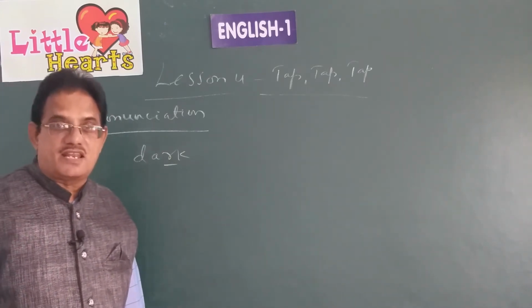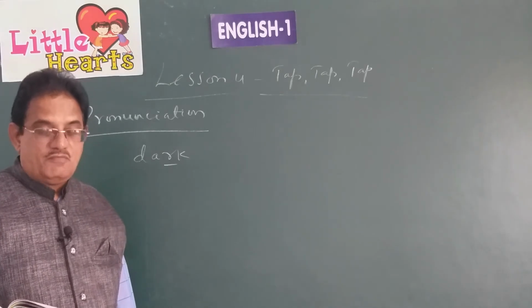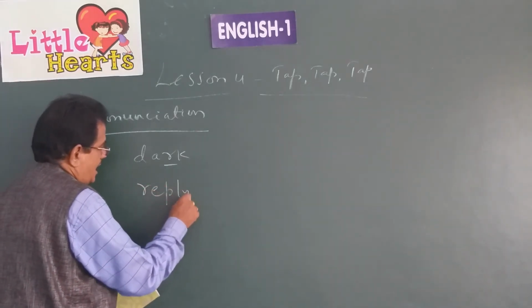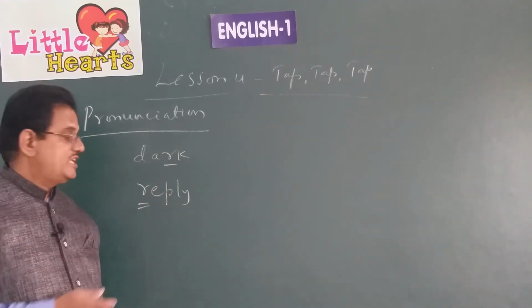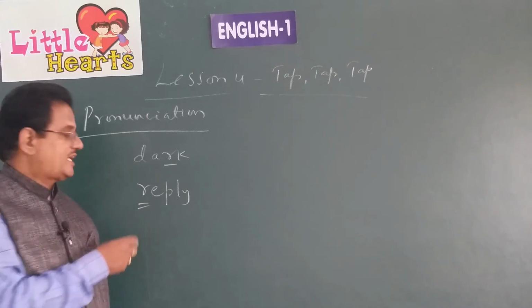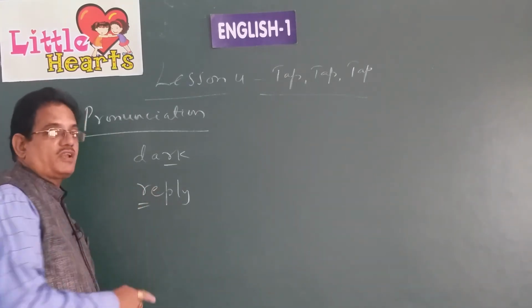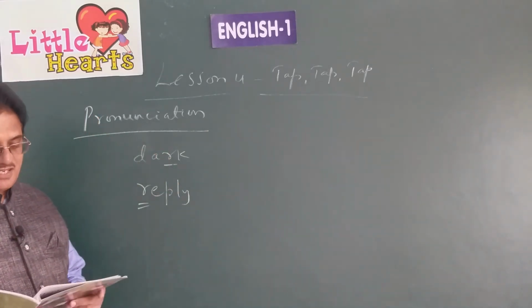It's not correct to pronounce it harshly. When R is at the beginning of the word, you should pronounce it. Reply, there you have to pronounce it, because there is nothing before it. There is a vowel after the letter, not before. When it is before, it is a silent letter.